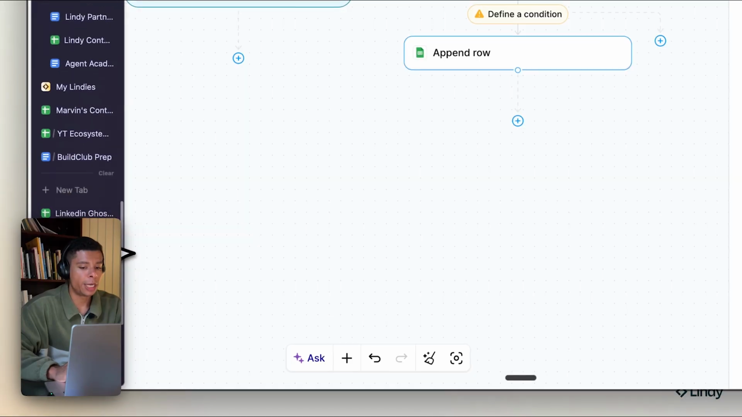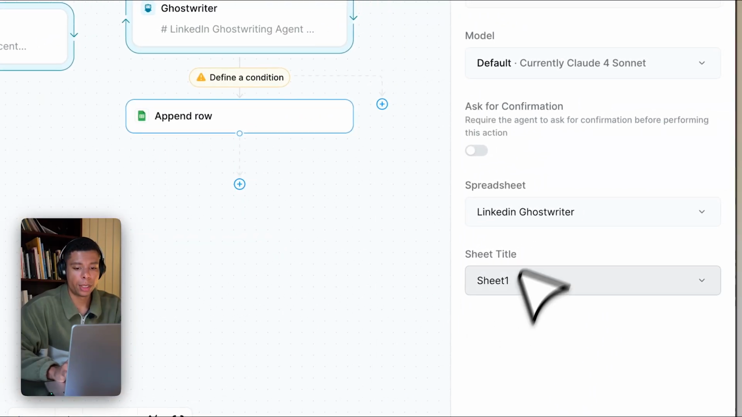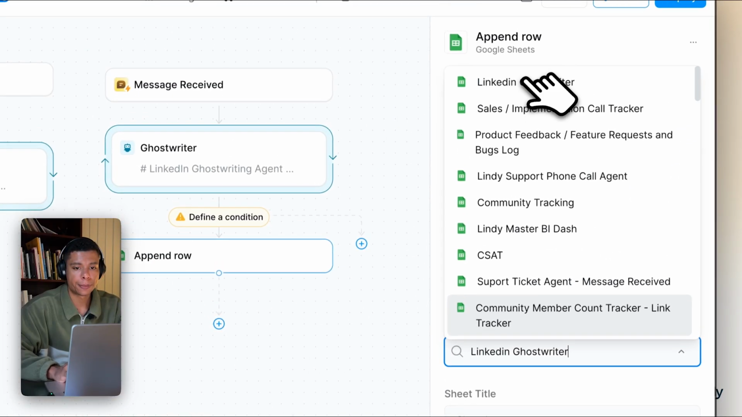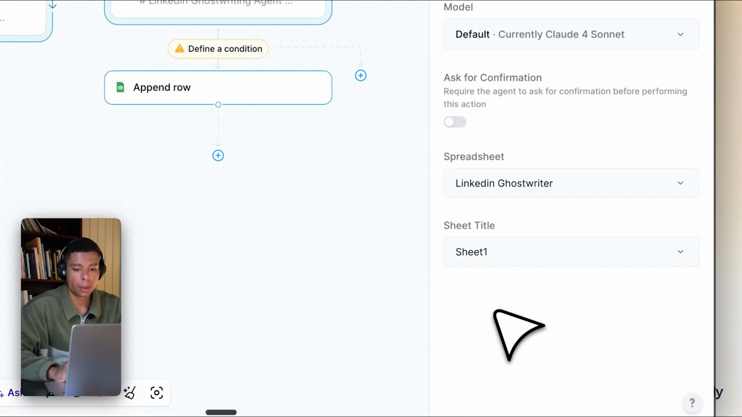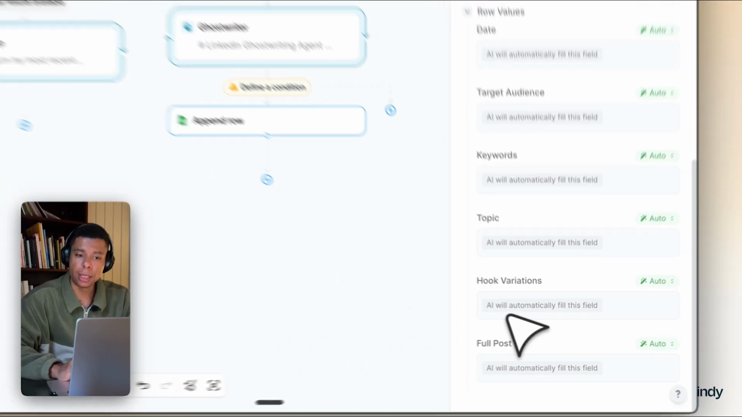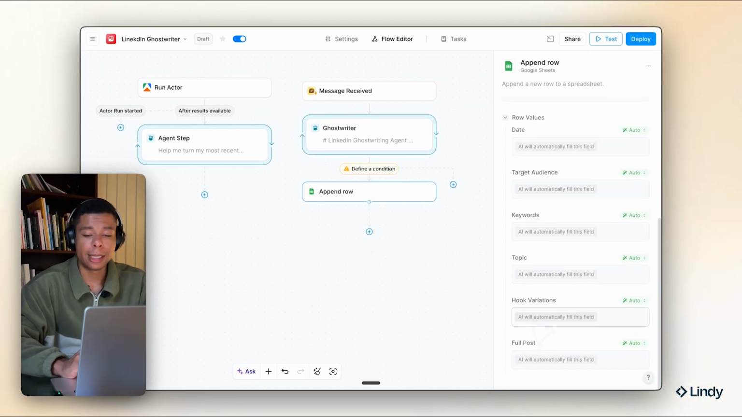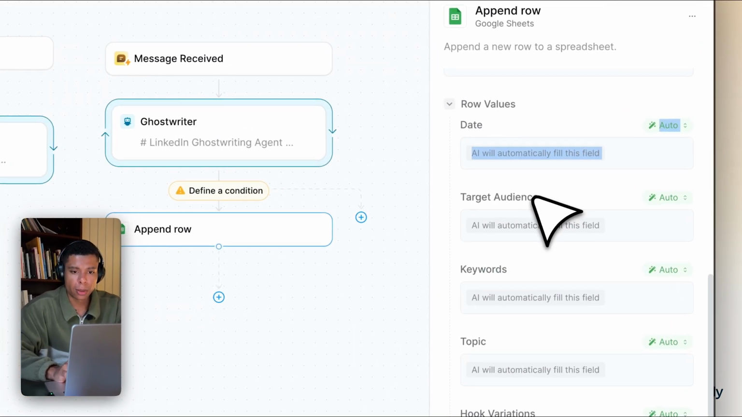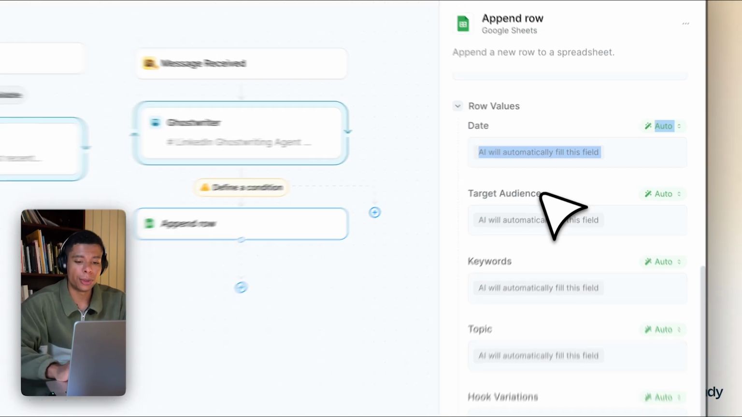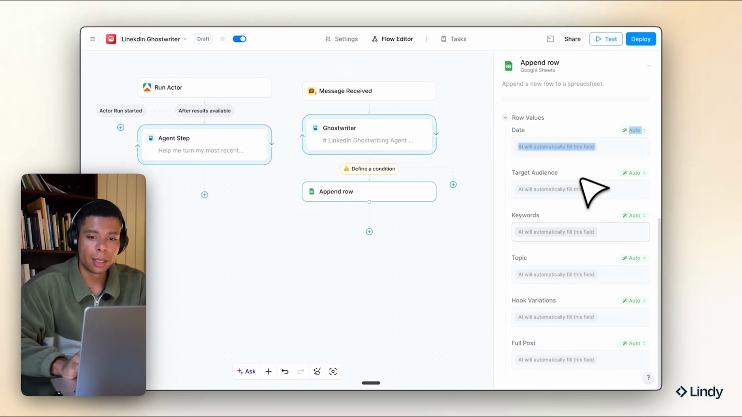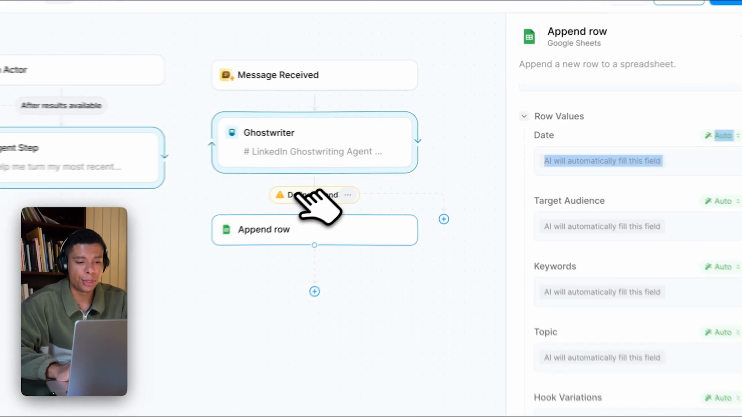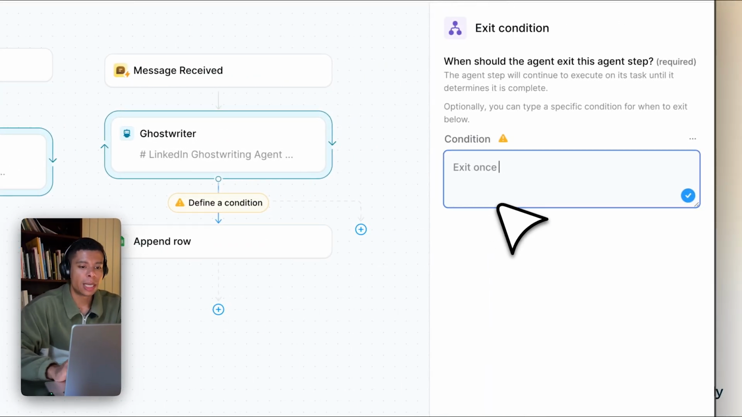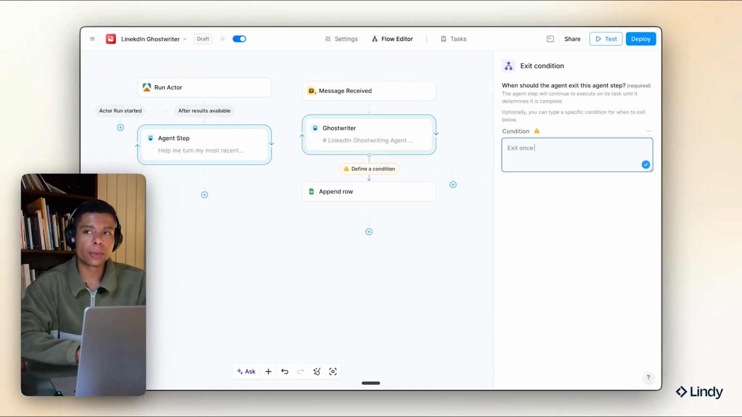Great. Now that we have that, if we reselect the sheet, we now see all of the columns, right? And I don't even have to prompt these columns anymore because the LLM already knows the column names and should be able to fill in those fields, leaving everything to auto. That's the beauty about Lindy, right?